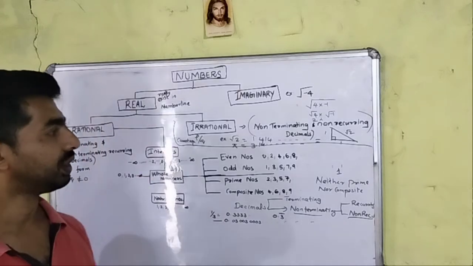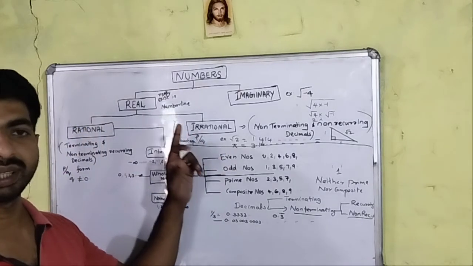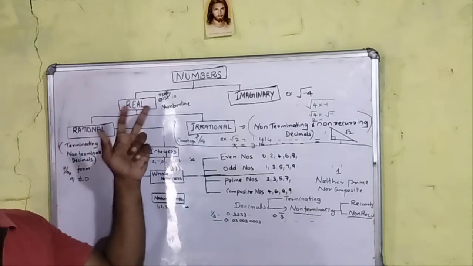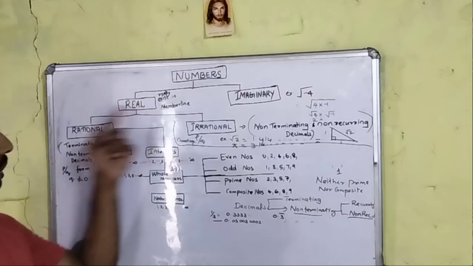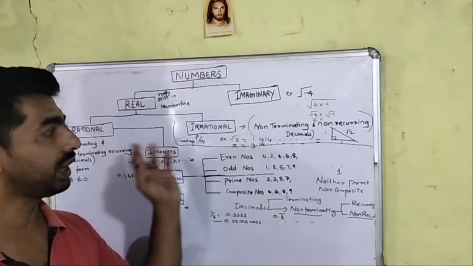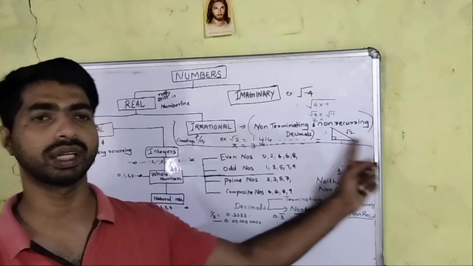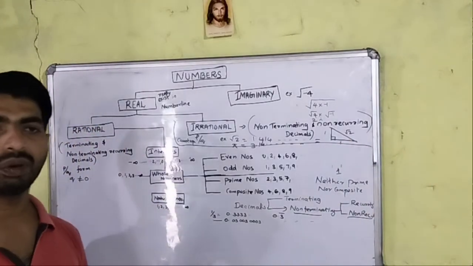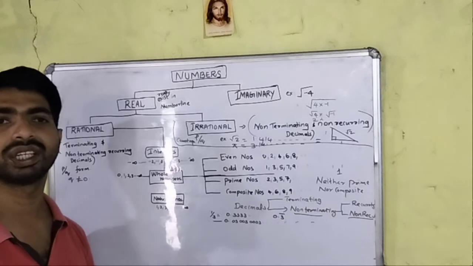So an irrational number is a number which exists on the number line. A real number is classified into rational and irrational, and in decimal form irrational numbers are non-terminating, non-recurring. These are the main points of this classification of numbers.